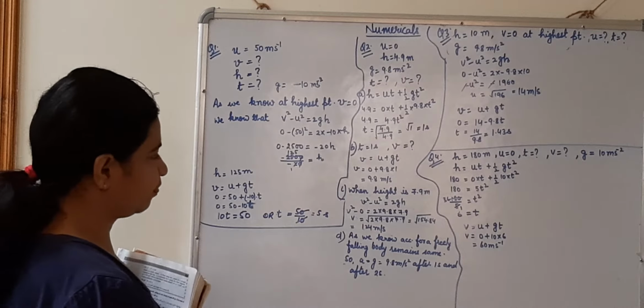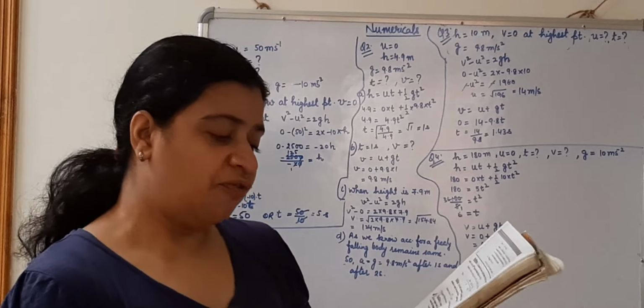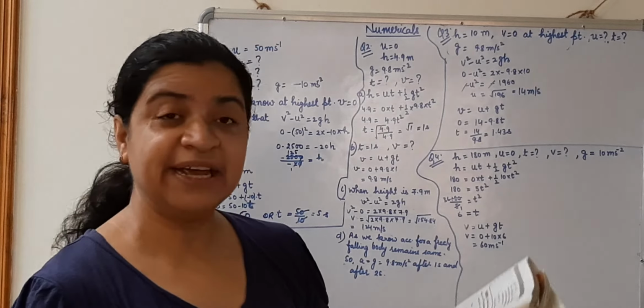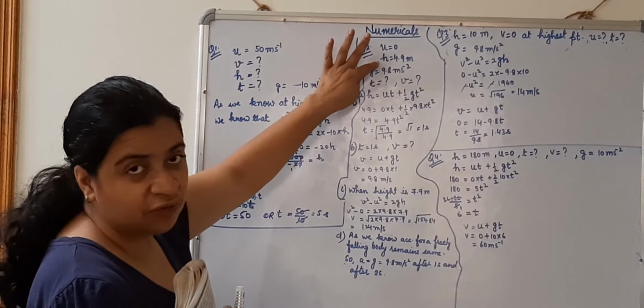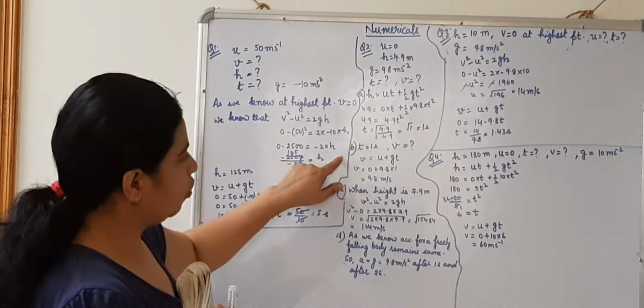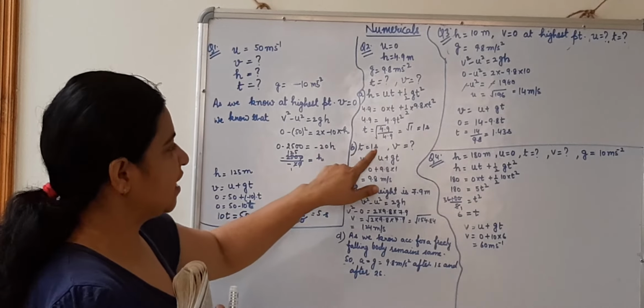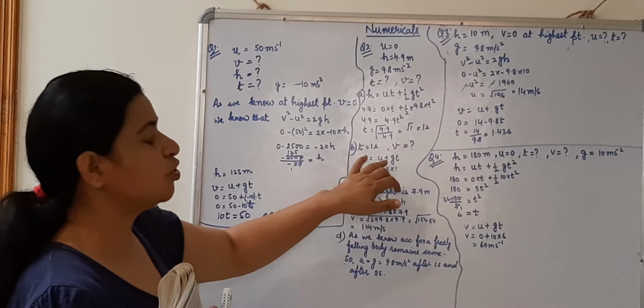Second case. Question is, how fast does it move at the end of that fall? The same fall, it is falling from the height of 4.9 meter. What will be the velocity now? Now we got t, 1 second. V we need to find out. U we know, it's very easy to calculate. V is equal to u plus gt.